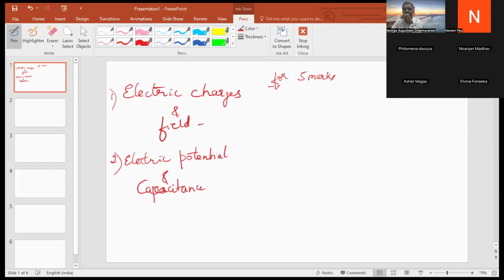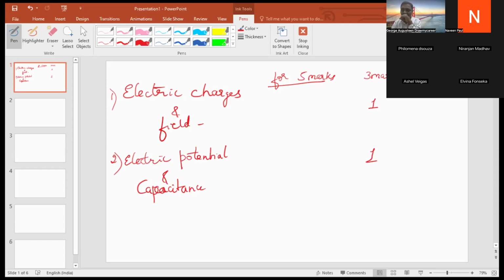In these two chapters, there is one compulsory 3 mark question from both the chapters. For 2 marks, it is very less probable; they are not asked.